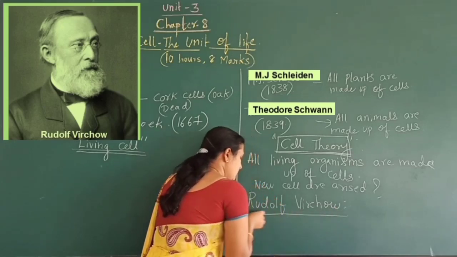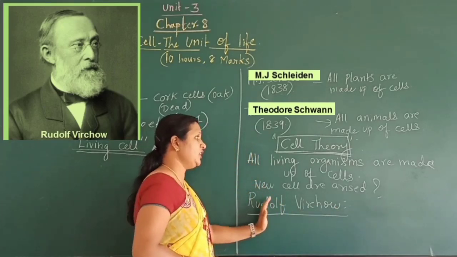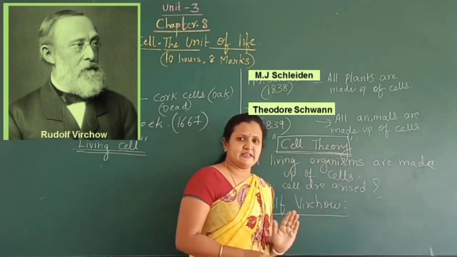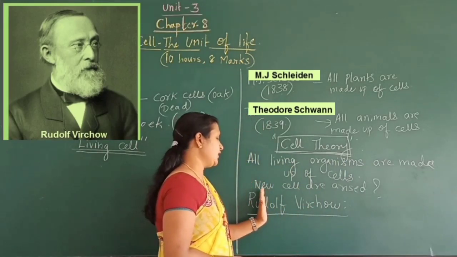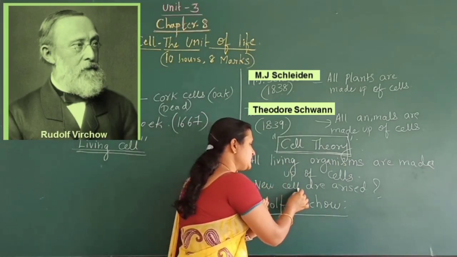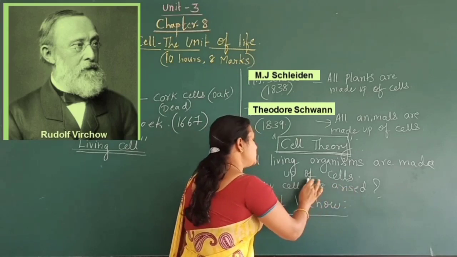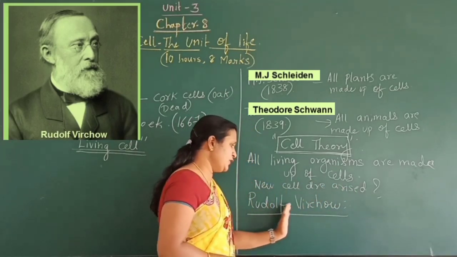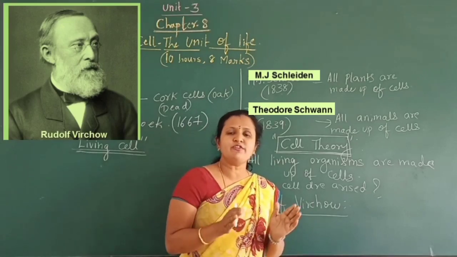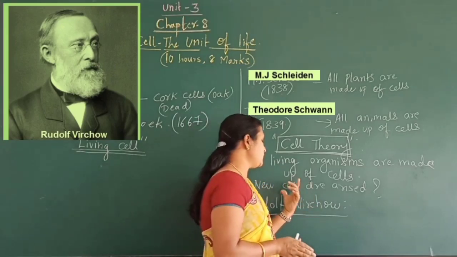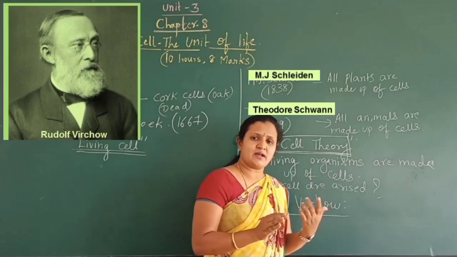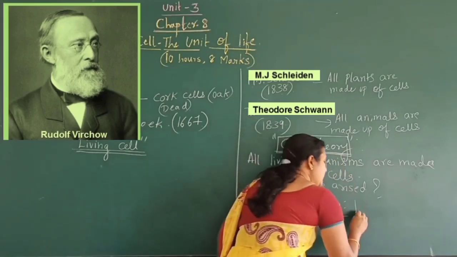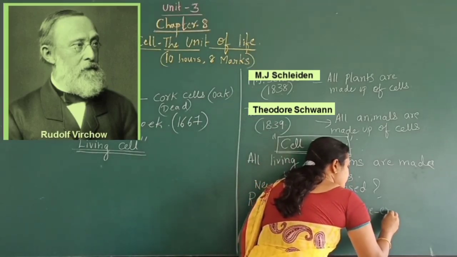He was the person who gave a final shape to the cell theory, and he described how the new cells arise. Rudolf Virchow gave the answer to this, that is, new cells arise from the pre-existing cells.